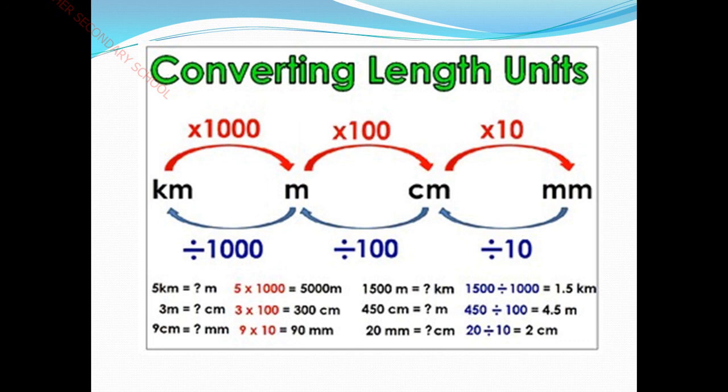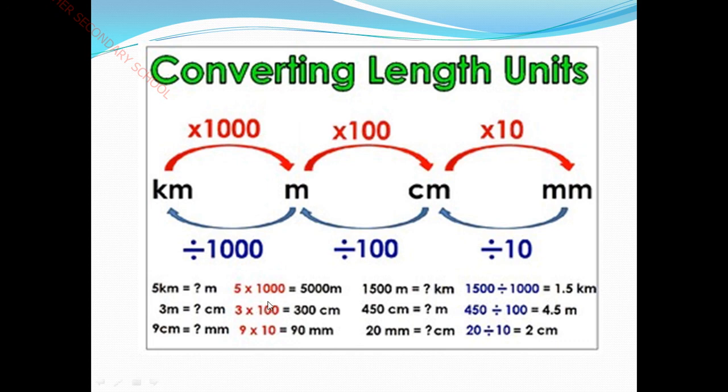If you are clear with these two things, it is very easy to convert the quantities. 5 kilometer into meter, we need to multiply. If it is a small quantity like 1000 meter to kilometer, that is small quantity into large quantity, we need to divide.